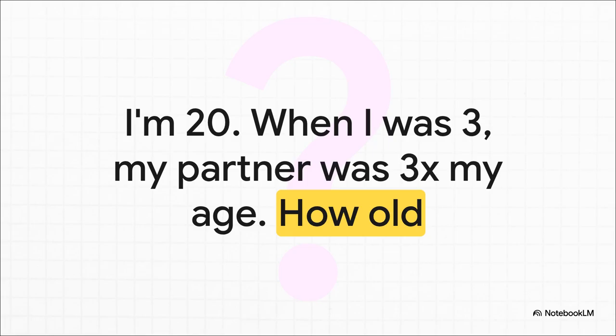All right, let's try a little brain teaser. Ready? When I was 3 years old, my partner was 3 times my age. Now I am 20 years old. How old is my partner? Now, if you just throw this exact question at a standard LLM, it tends to get pretty confused. It sees the numbers 20 and 3, and it just tries to do some simple but wrong math with them. And what you'll probably get back is a wildly incorrect answer, something like 63.